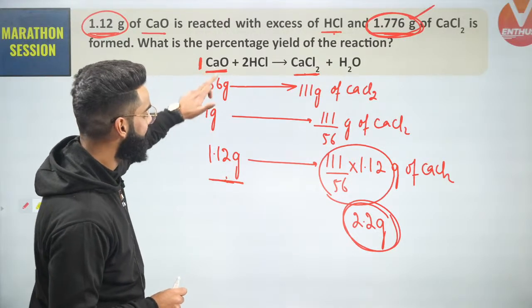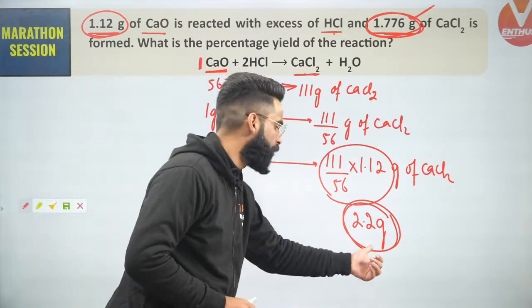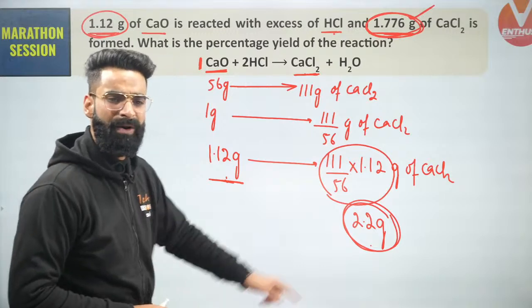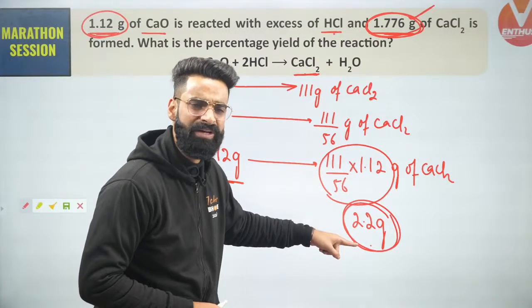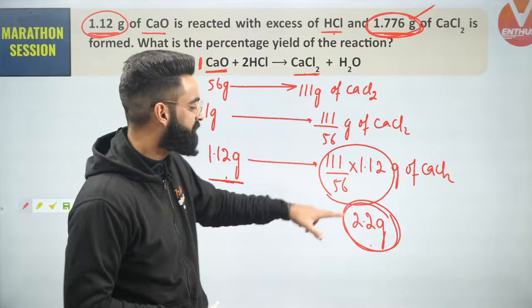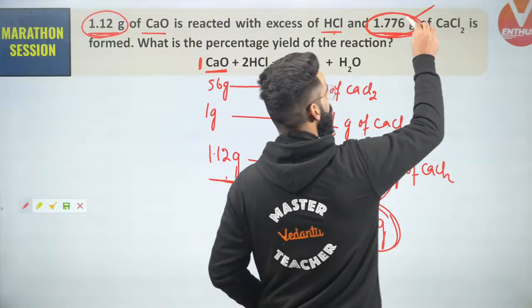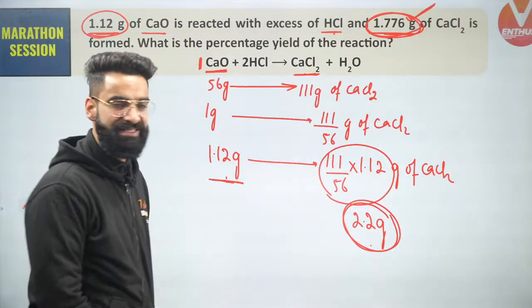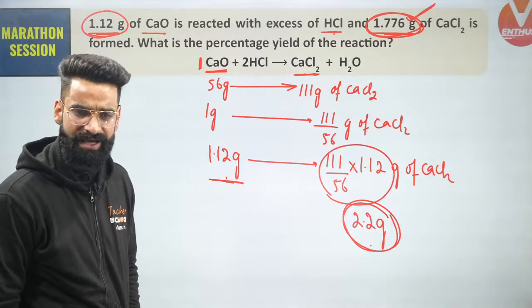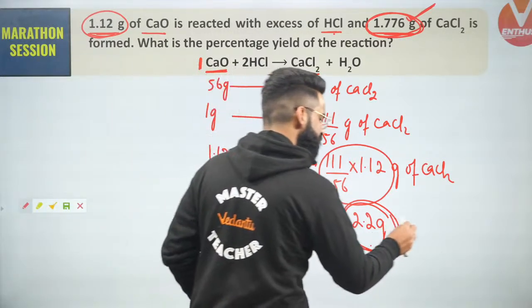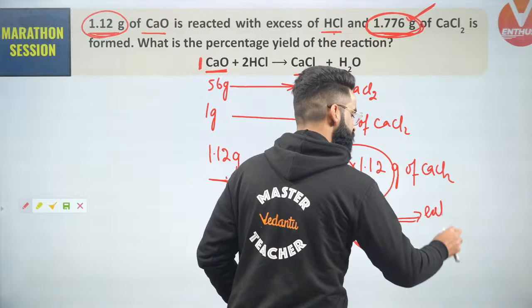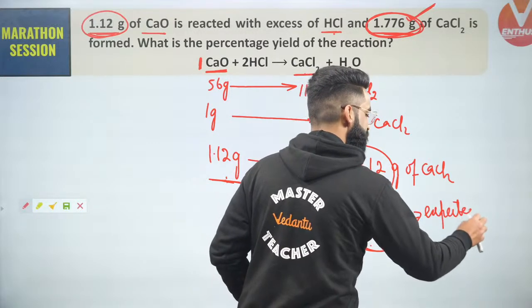I was expecting 1.12 grams of CaO to give 2.2 grams of CaCl2. But is it actually giving 2.2 grams of CaCl2? No way. Experimentally, it's observed that only 1.776 grams of CaCl2 is produced. So people, can I say this is something which I was expecting by means of stoichiometry? So I'll be calling this the expected amount.